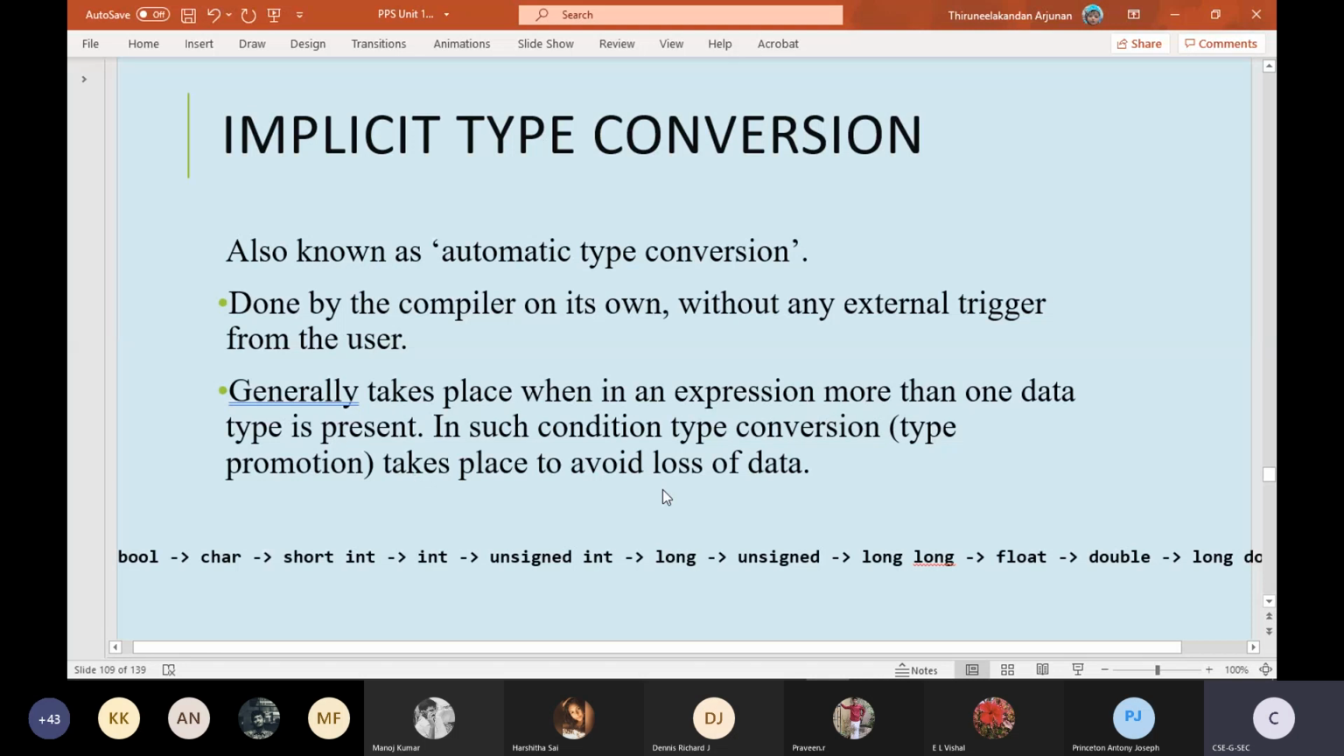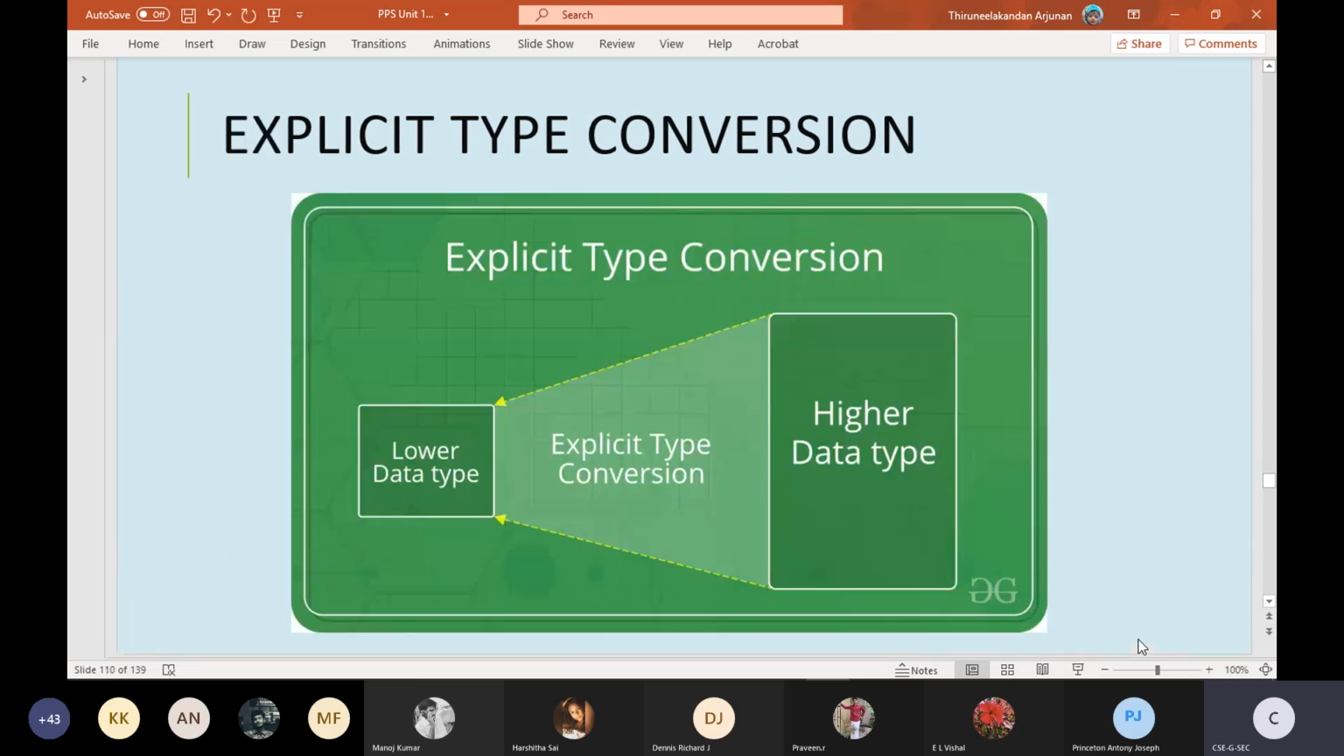So look here, whatever we have seen in the previous slide is shown as a diagram here. That is, the bool type can be made to accommodate into a character data type, and this character data type can be made to accommodate into a short int data type. Similarly this one, so it goes like this. Okay, fine. Now we will try to understand the meaning of explicit type conversions.